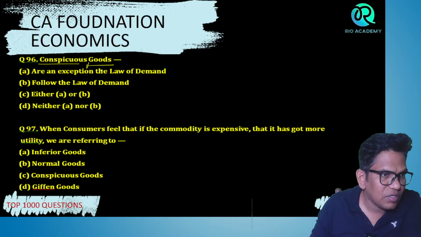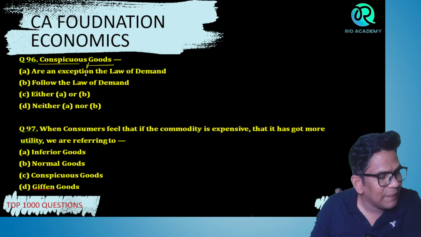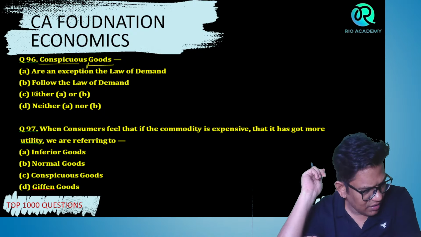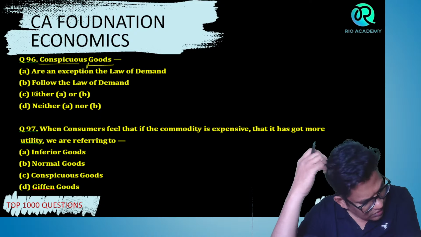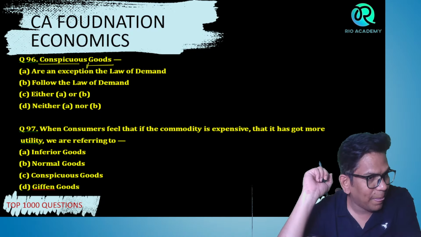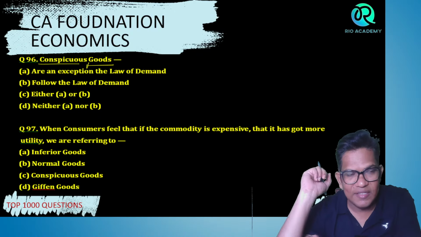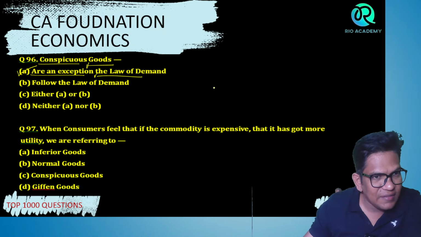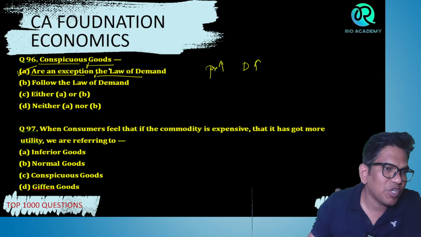Conspicuous goods are an exception to the law of demand. Here the demand increases when the price increases, correct? Do they follow the law of demand, either A or B, or neither A nor B? Can somebody answer me? See, conspicuous goods are nothing but prestigious goods. If the price increases, demand also increases here. It is an exception to the law of demand.